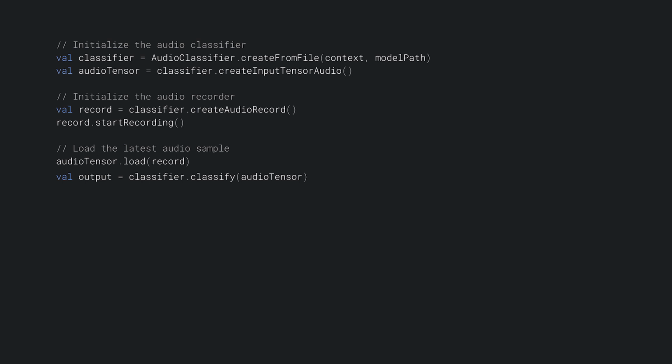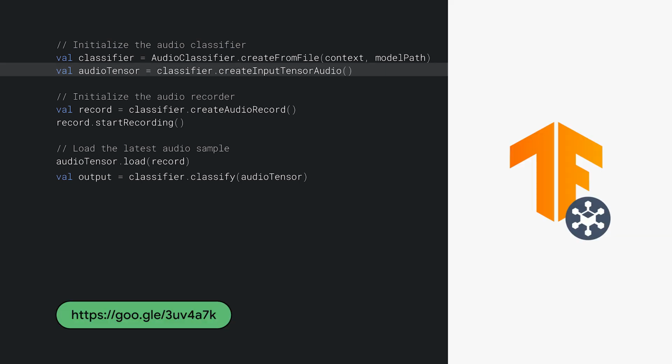But there's one thing missing here. When we create an audio classifier, we load a model, but where does this model come from? The Task Library has a more decoupled architecture, making it easier to extend and less dependent on specific models. It's exactly the same process we discussed before. Go to tfhub.dev, find a model for an audio task, download, and use it. Same thing, and if you want to learn more about this task and many others, we have many tutorials to guide you. Just follow that link below.